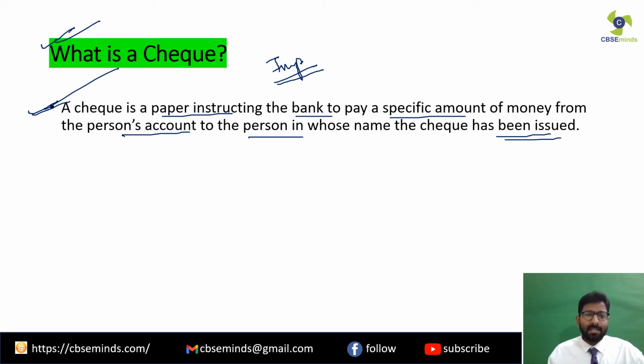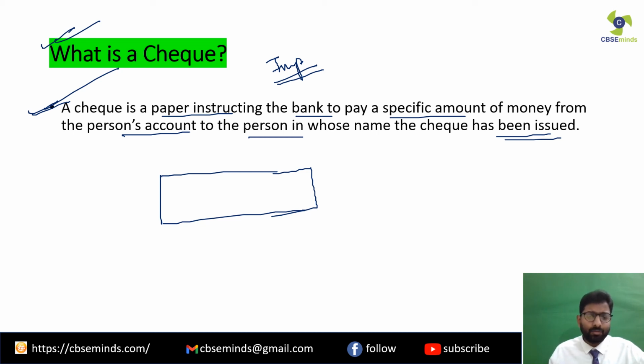Clear? Now see, just to understand it briefly, what is a check? A check is what we all must have seen. It's a kind of paper in a rectangular form. Clear? It is a paper instructing the bank to pay a specific amount of money.